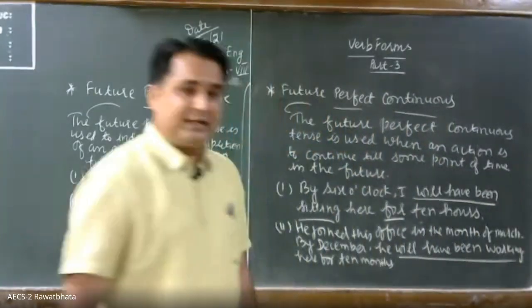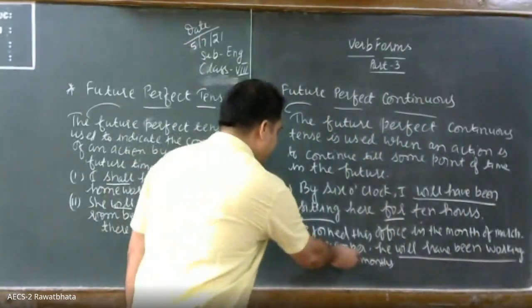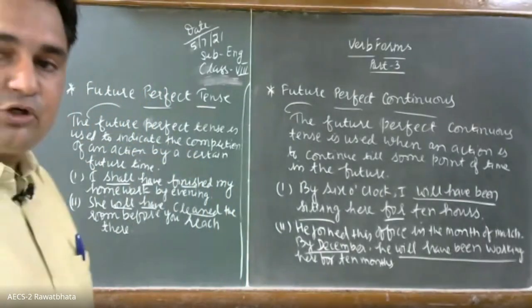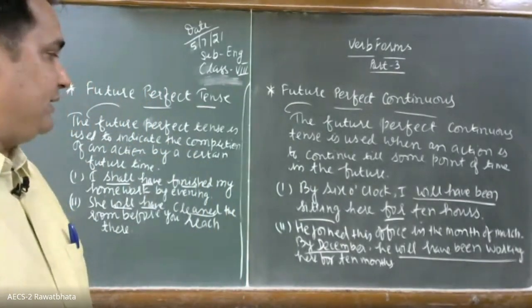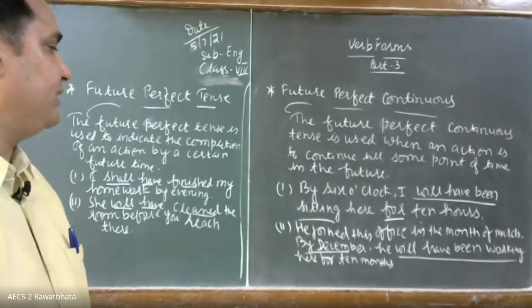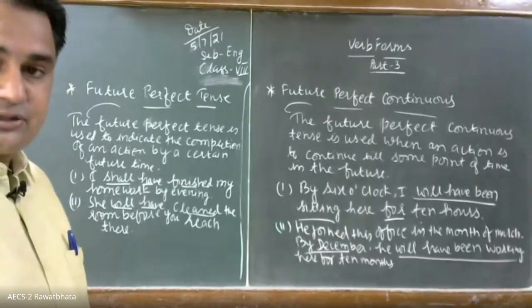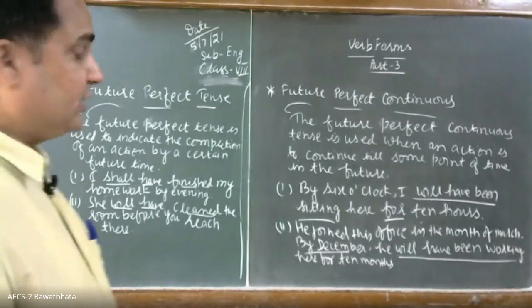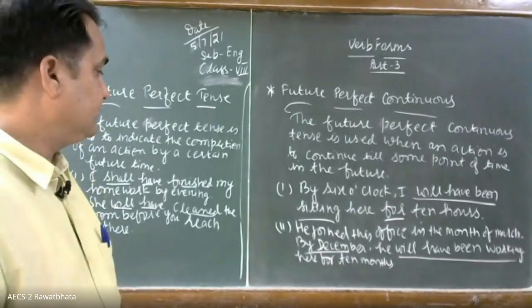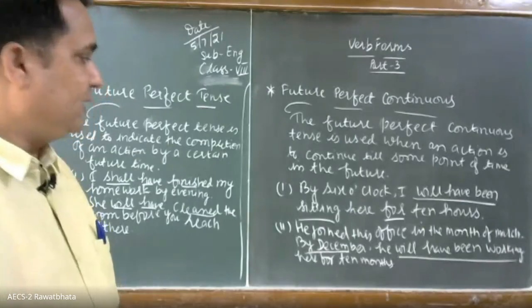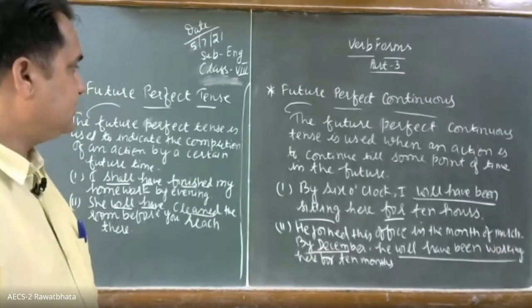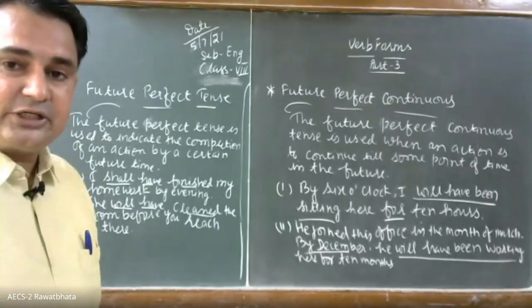What is the point of time? The point of time is by December. This is the point of time in future. And will have been working here for 10 months. Will have been working, that is indicating the continuity of the verb. So will plus have plus been plus the ing form of the verb. What does it do? Future perfect continuous.